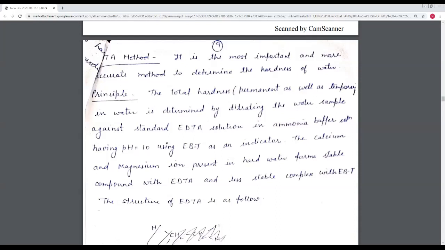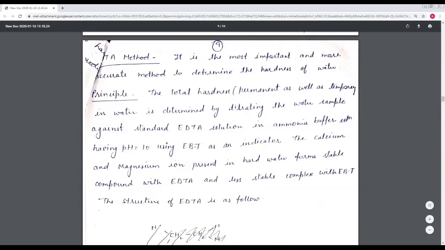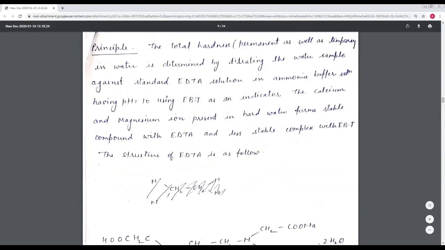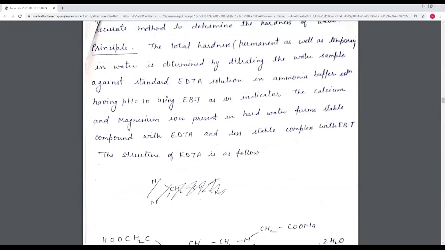The first complex is the EBT-metal complex, which is unstable, and the color of this complex is wine red. And the second complex is the EDTA-metal complex. This EDTA-metal complex is the stable complex, and the color of this solution is blue. So whenever the wine red color turns into blue, then our titration is completed.